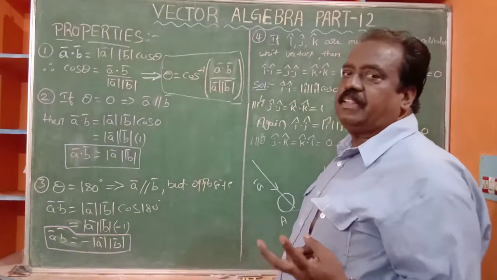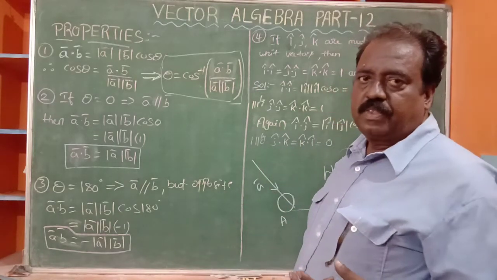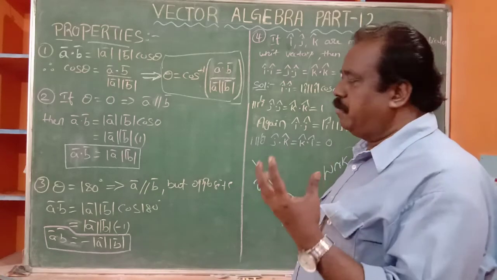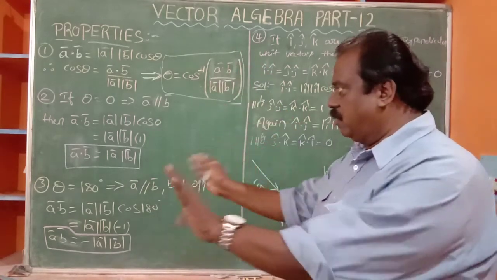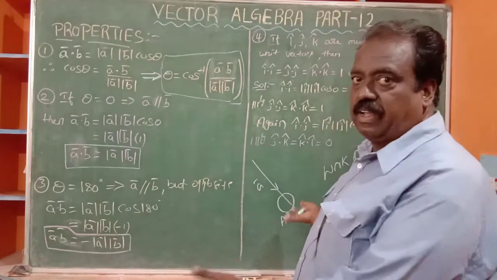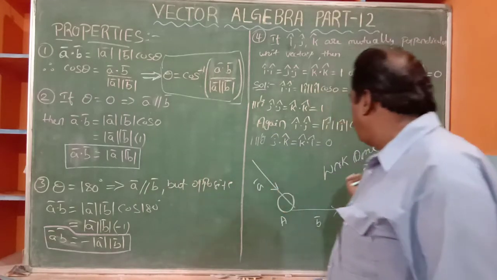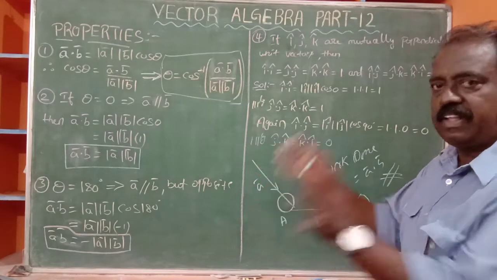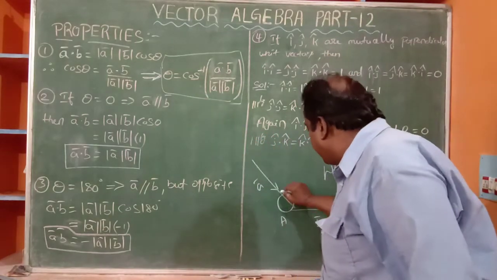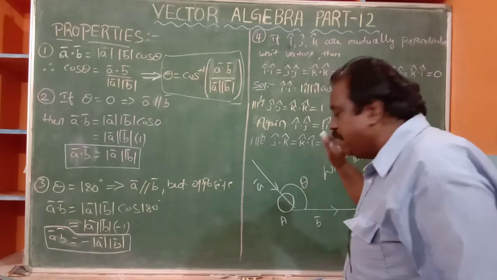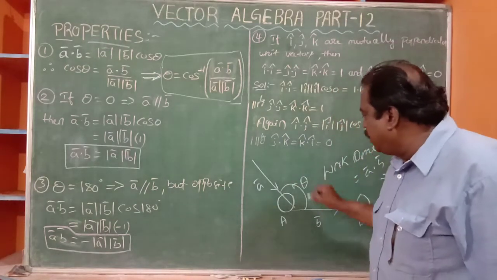Two vectors are there, A bar and B bar. By using the definition, we can get the dot product, which gives the amount of work done. Through that, can you find the angle? Yes, certainly, this angle can be found.